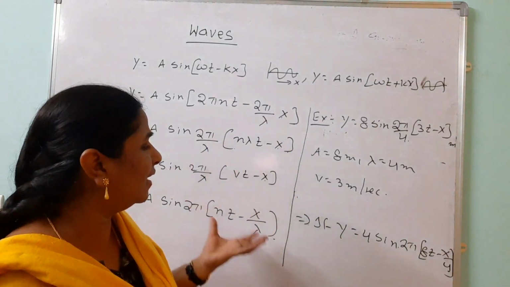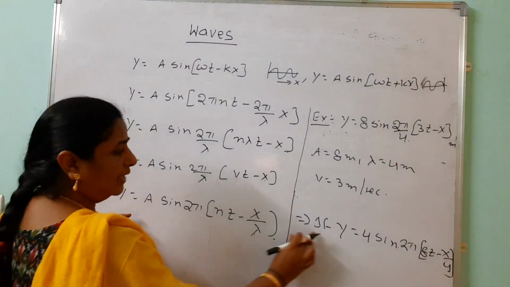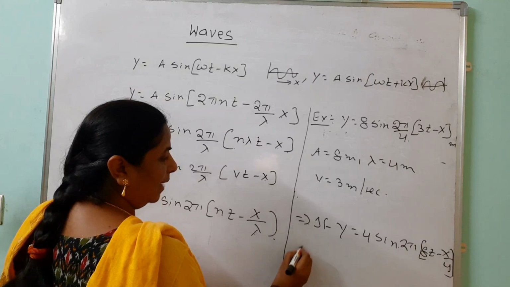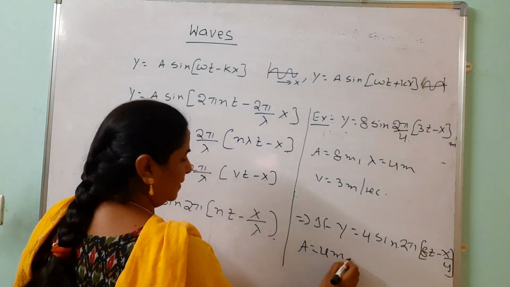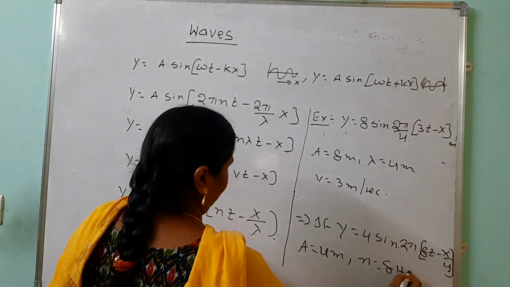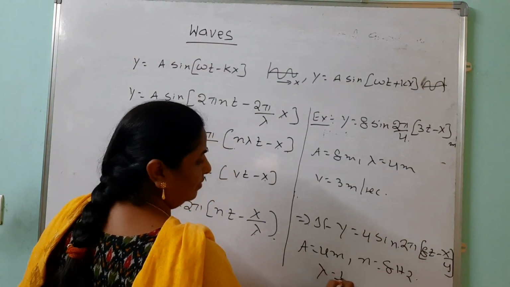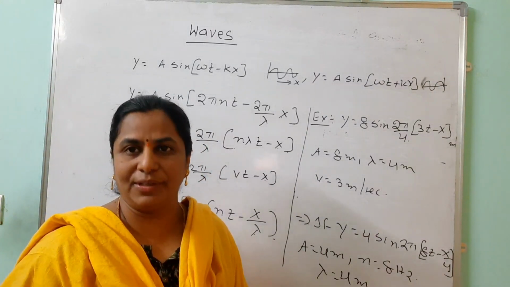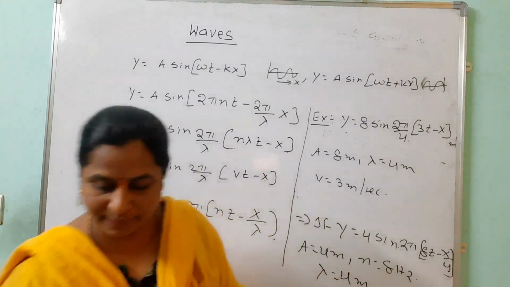So there is no need of doing all these things when you are doing the comparison of these two, because here 2 pi is there, not 2 pi by lambda. From this, the amplitude is 4 meters. Then beside t, what is the frequency? 8 hertz. Wavelength lambda equals 4 meters. Like that we have to do the simplifications when we know the displacement of the progressive wave.